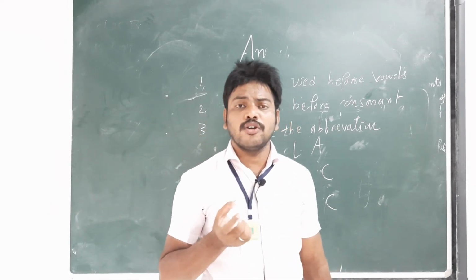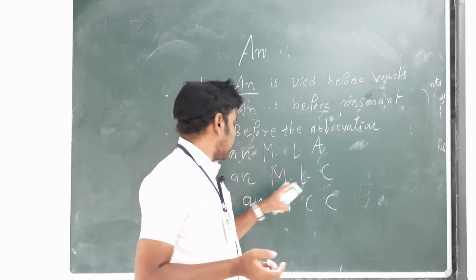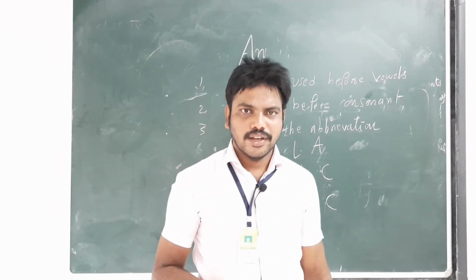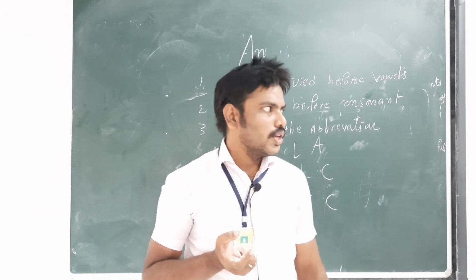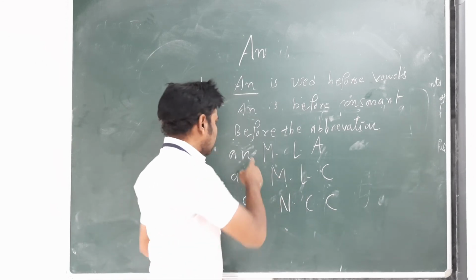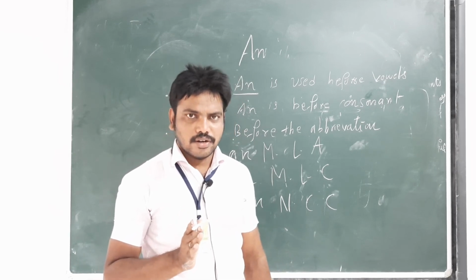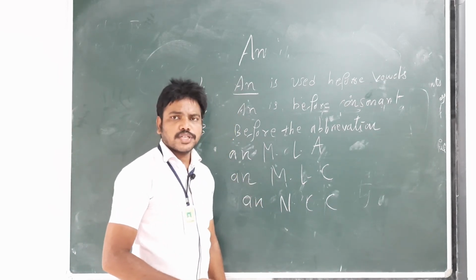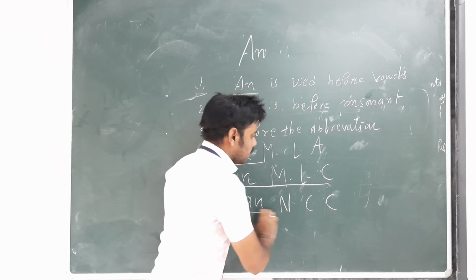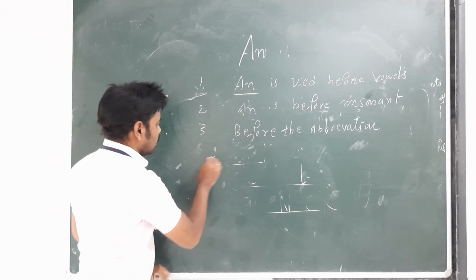MLA starts with an em sound, a vowel sound. So we should use an MLA, an MLC, an NCC, an MBA. So before the abbreviations of certain positions, we should use an article: an MLA, an MLC, an NCC.